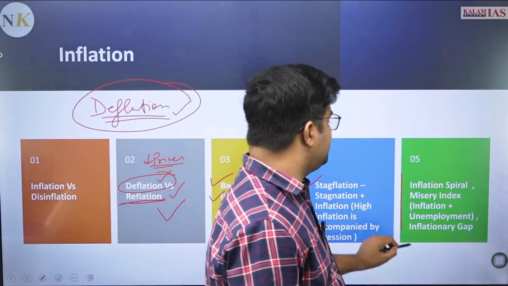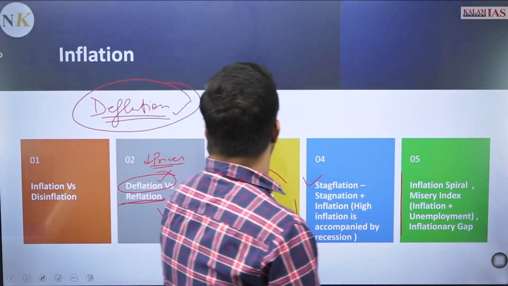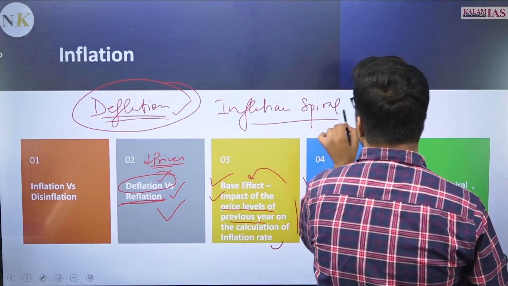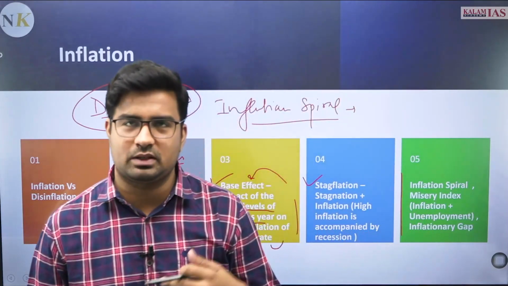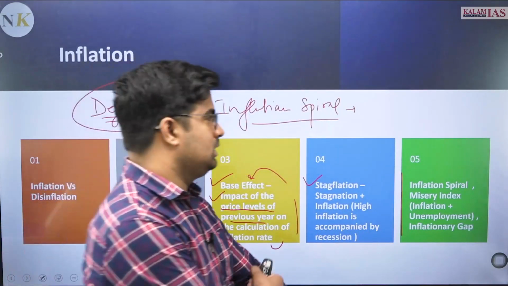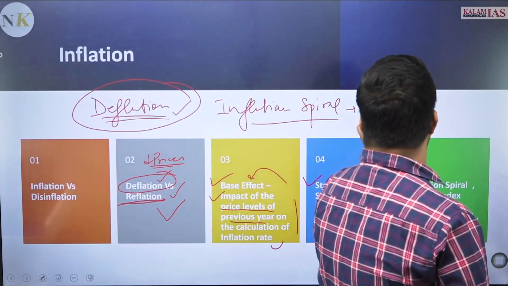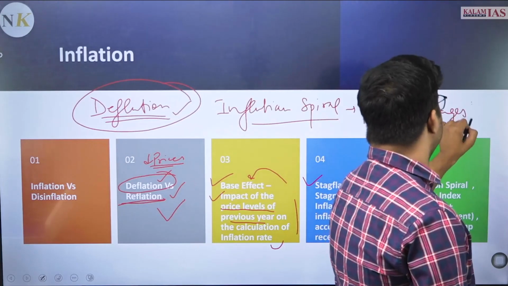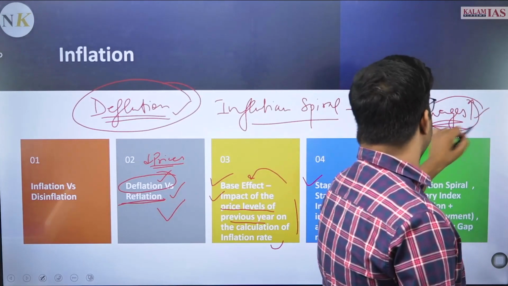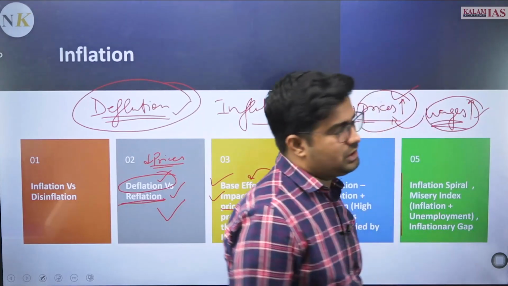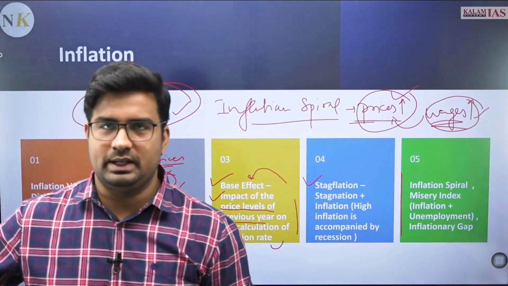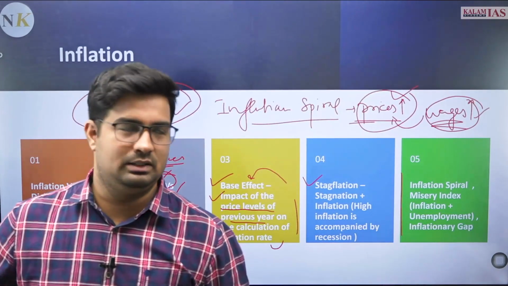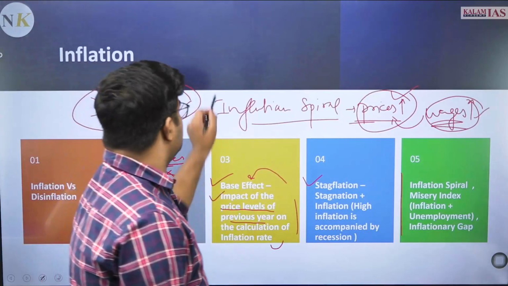Along with it, there are certain more key definitions. One is the inflation spiral. These are certain key concepts which you need to develop from the news perspective, from the perspective of your examination. So the prices are increasing, along with it the wages are also increasing. That shows that although the wages are increasing, the impact of inflation is pushing up the prices of commodities. So along with wages, your prices are also increasing. That shows the inflation spiral.